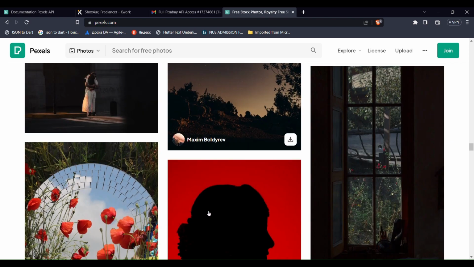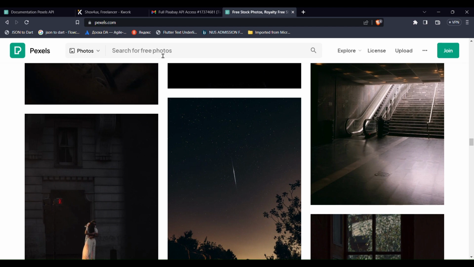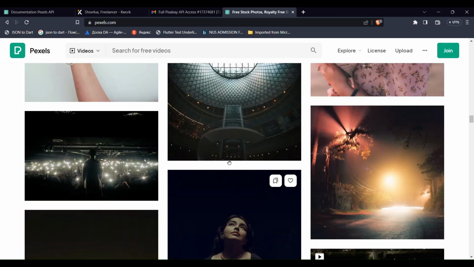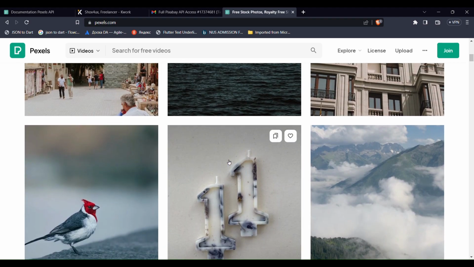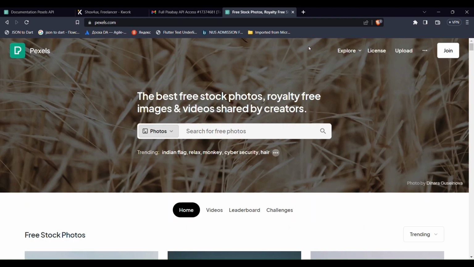We can search and we can switch it to video, but we are not going to build video papers, right? I mean, we are building wallpapers, so there will be photos. I'm not prepared for videos yet. Maybe in the future we will take another episode using a video player and ExoPlayer. Then we can see it. Right, so let's go to the documentation again.